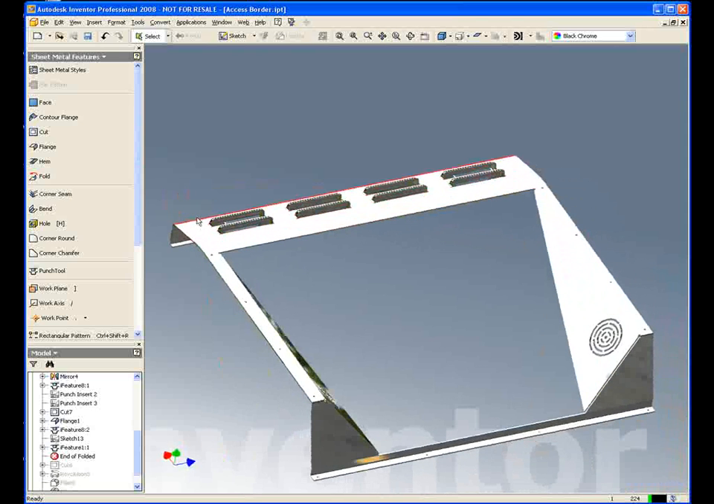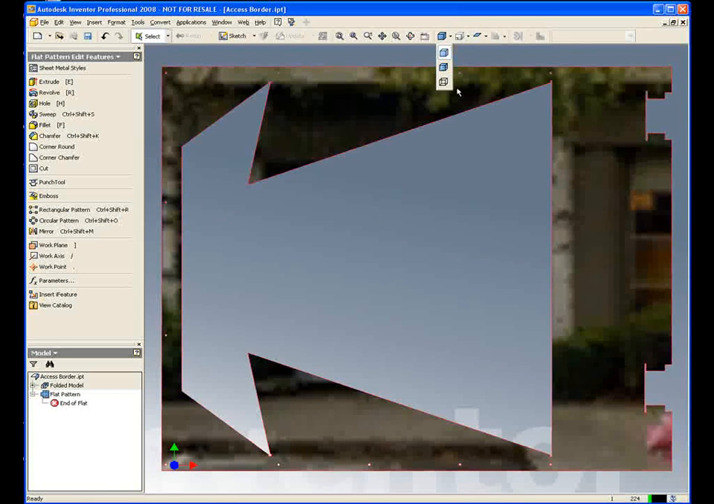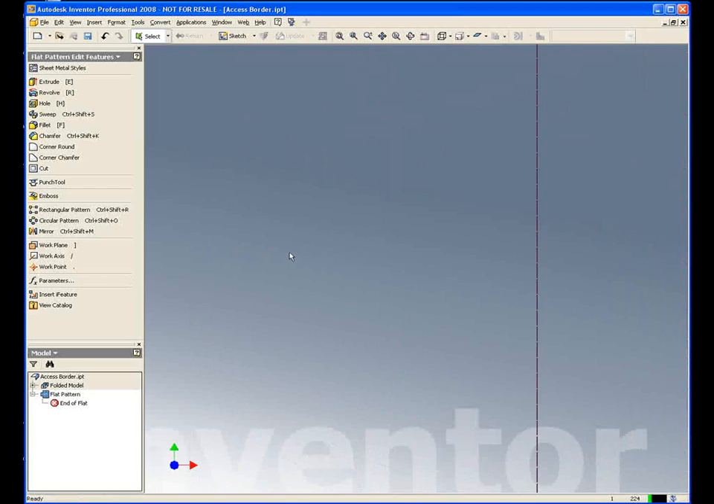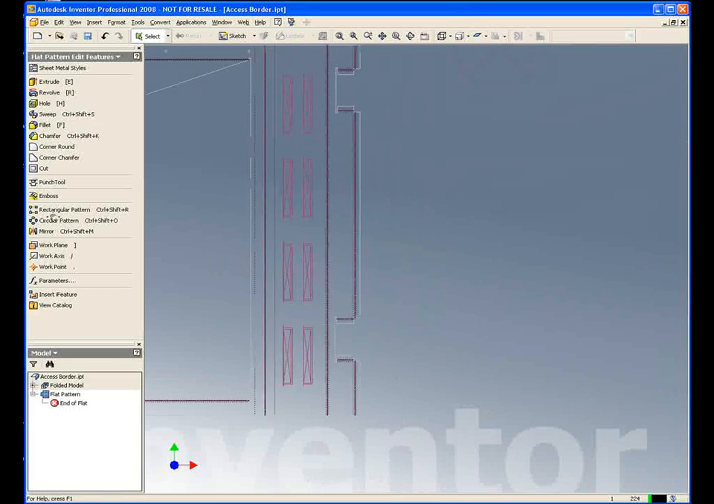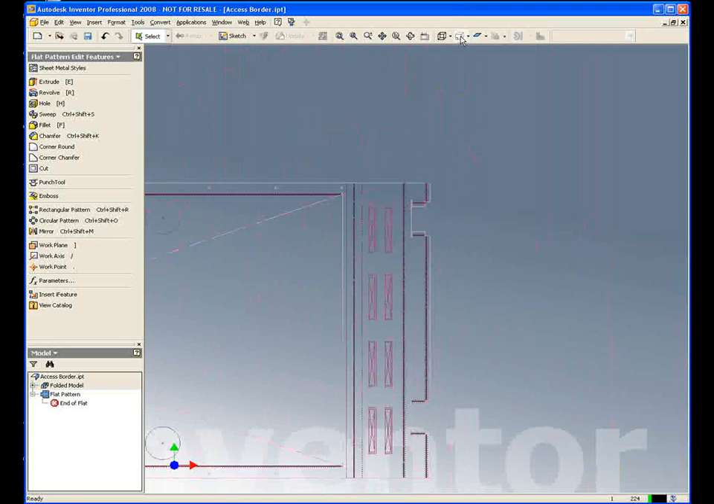Now, what I want to do is actually create a drawing of this, so very easy to create. We're just going to use our flat pattern feature. And all we have to do is click on the flat pattern, and Inventor will produce this for us automatically. So it flattens out all of our model. If we just put this into a sketch view, we can actually see we've got the punch lines, the bend lines rather, and we've also got the simplified representation of the sketch of our piece of geometry we created.